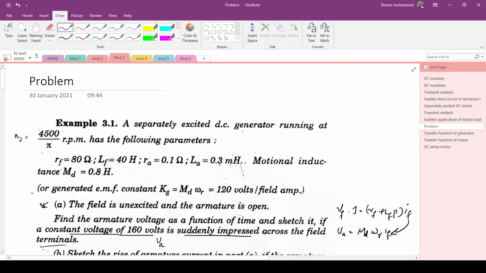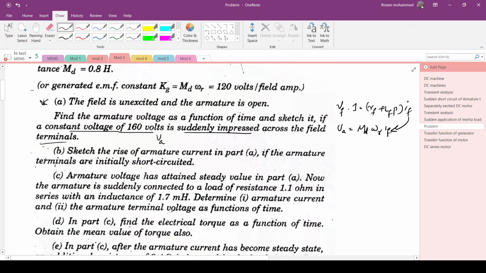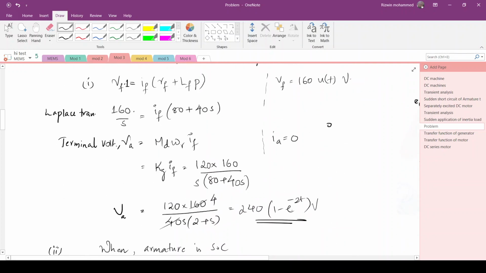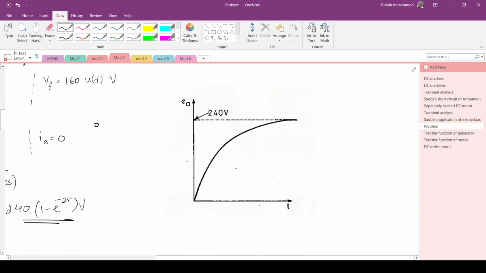Okay. So coming back to the question. Now sketch the rise of armature current in part A if the armature terminals are initially short circuited. So first they are asking to sketch the voltage variation. If you sketch 240 into 1 minus e raised to minus 2t, you will get an exponentially varying curve. So the final value will be 240 volt. This is the terminal voltage VA when there is no load current being applied, in the no load condition.